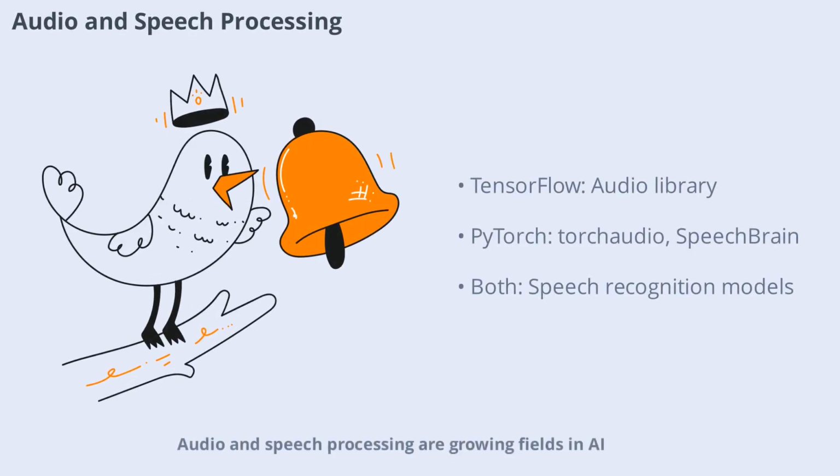Audio and speech processing are growing fields in AI. TensorFlow provides libraries like TensorFlow Audio and supports models for speech recognition, synthesis, and classification. PyTorch is widely used for audio research, with libraries such as Torchaudio and SpeechBrain. Both frameworks support state-of-the-art models for tasks like voice recognition and audio analysis. The choice of framework may depend on your preferred libraries and the specific requirements of your audio project.